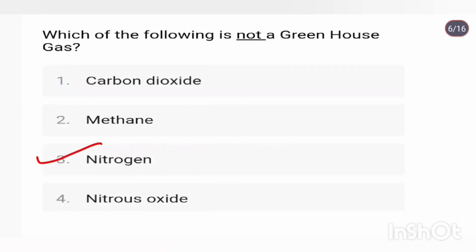Carbon dioxide, methane, and nitrous oxide are greenhouse gases, and these gases are responsible for changes in the atmosphere or climate and ultimately for global warming. The chemical formula of methane is CH4. It is a greenhouse gas, and nitrous oxide, N2O, is called laughing gas.